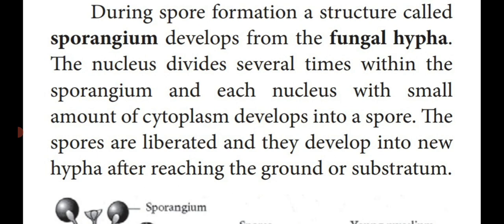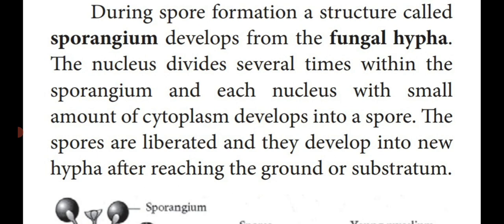That is said to be asexual reproduction. So the fungal hypha producing an oval-shaped structure is known as sporangium. The sporangium containing the single nucleus undergoes repeated cell division forming many spores with a single nucleus and a cytoplasm.